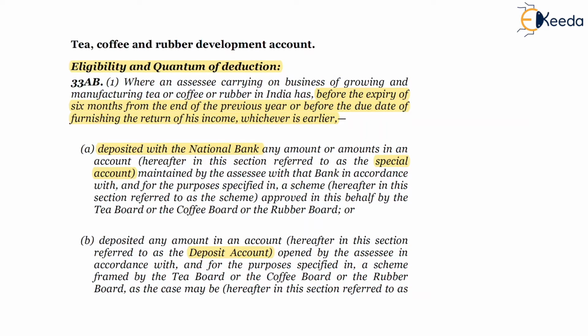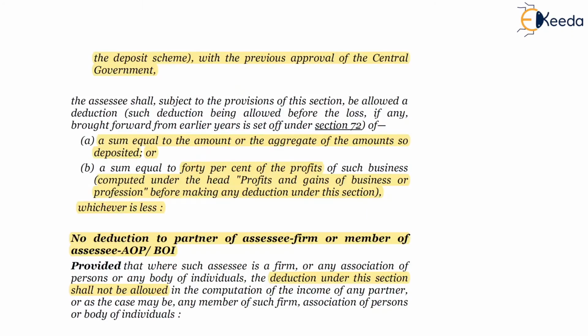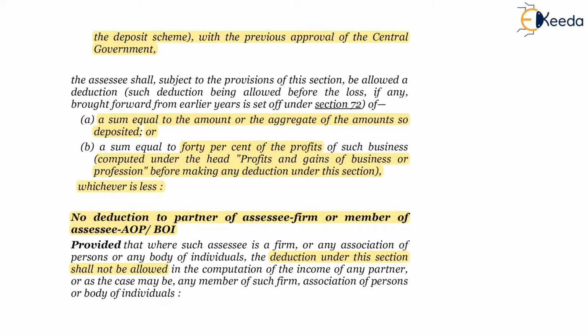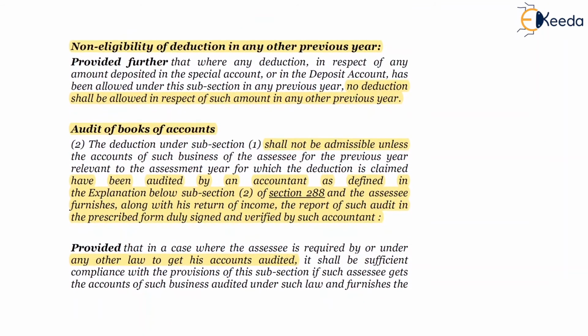An amount is to be deposited in a special account with NABARD or a deposit account as per a scheme approved by the central government. The quantum of deduction is the sum equal to the amount deposited or 40% of the profit and gains, whichever is less. And the next proviso is that a deduction available to a firm won't be available to a partner again, because that would amount to double deduction.